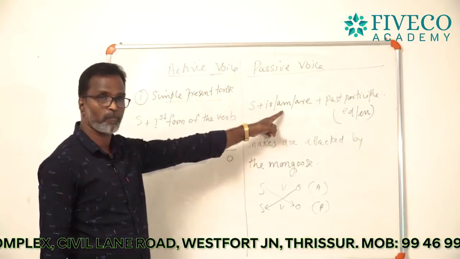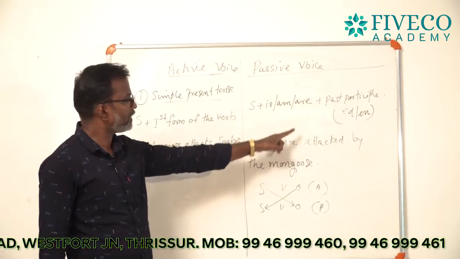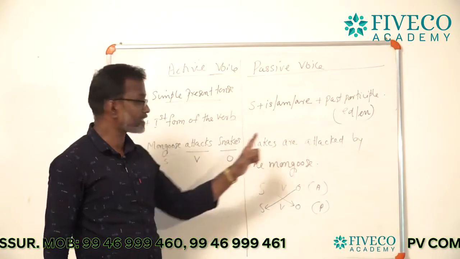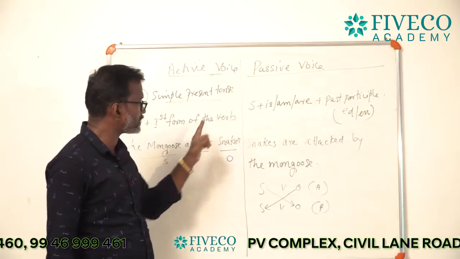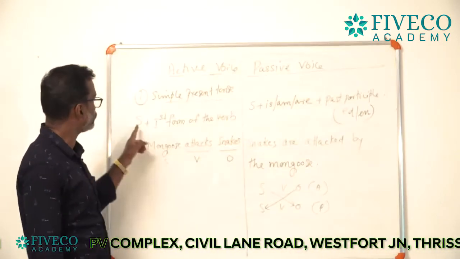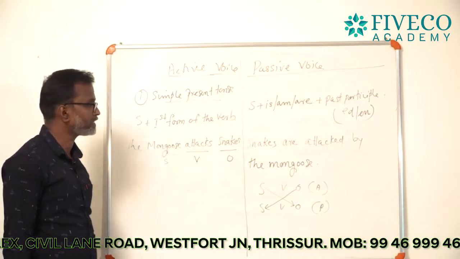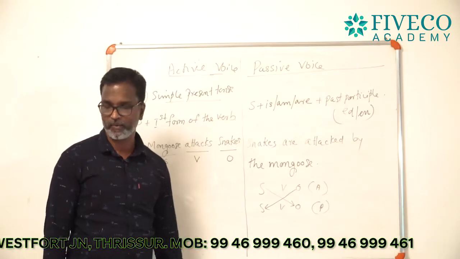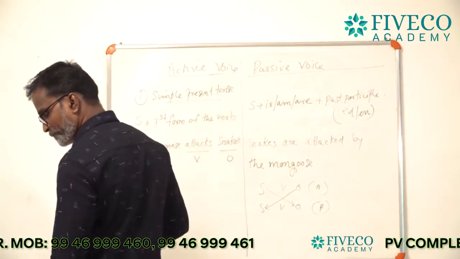Then you use a proper auxiliary verb. We selected are here, plus past participle of the verb. Attacks is the verb and the past participle of attacks is attacked. By, then you can use the mongoose, the subject. So the answer is: snakes are attacked by the mongoose. Okay. And another example.